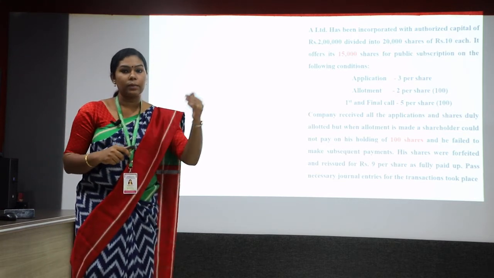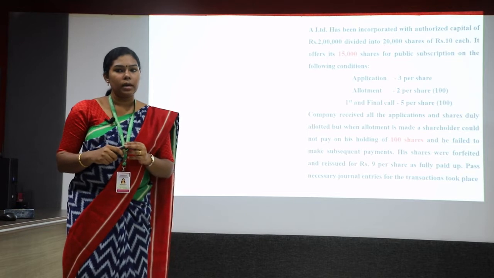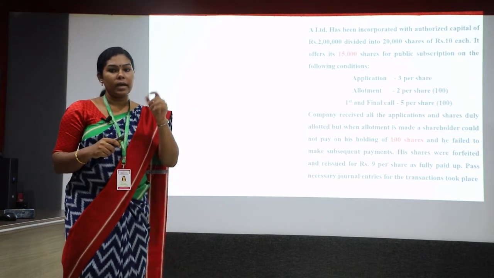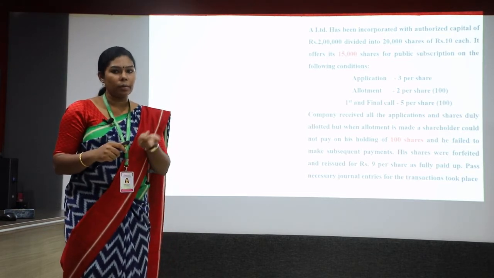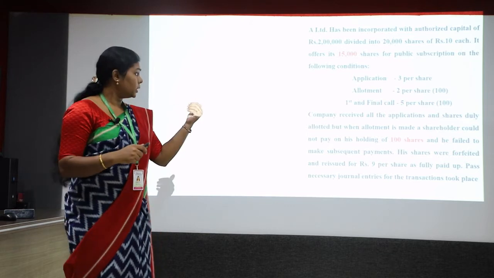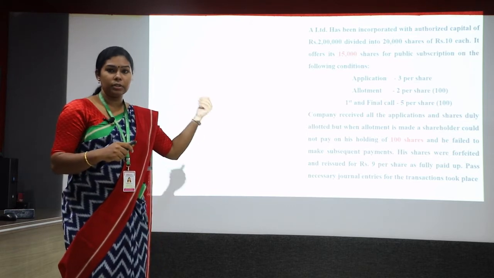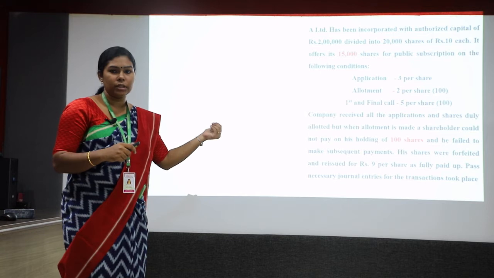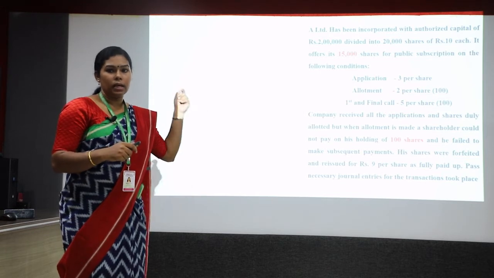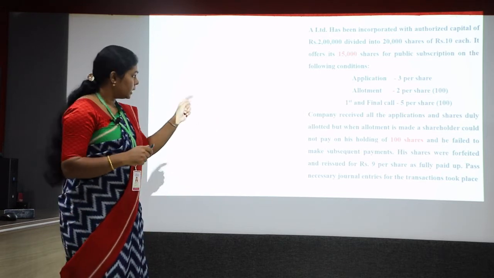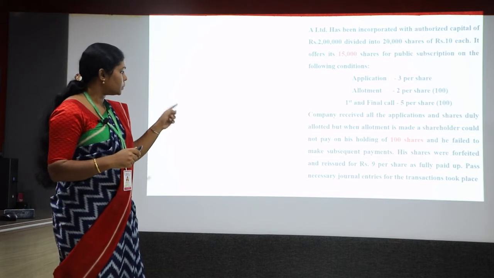So during the time of collecting the allotment money, we have to see how much money has not been collected. Here in the question it says that a shareholder holding 100 shares failed to pay the allotment money, and he failed to make subsequent payments.